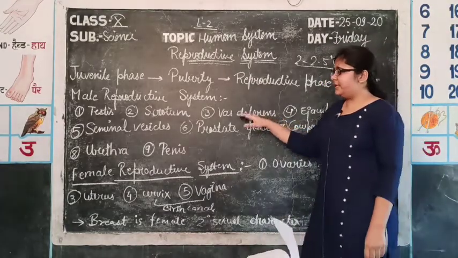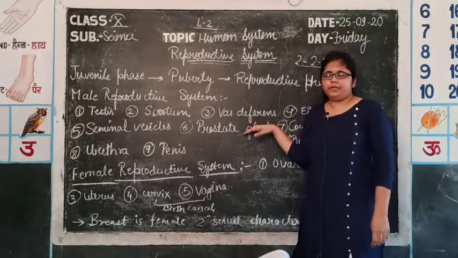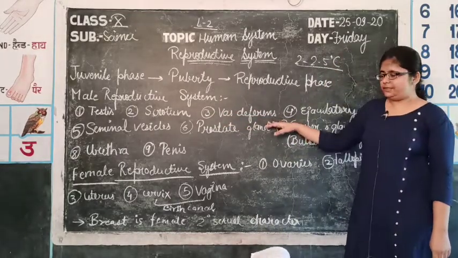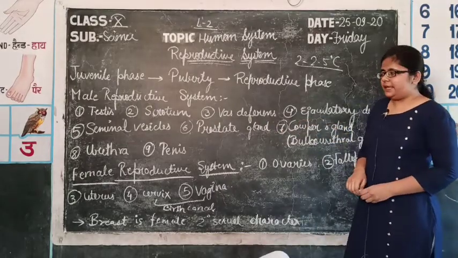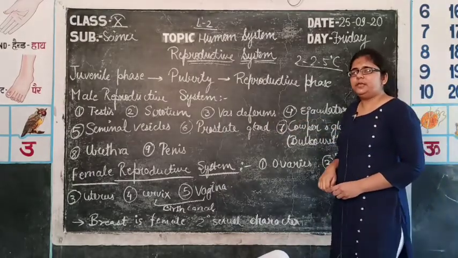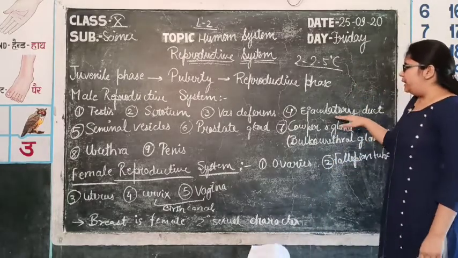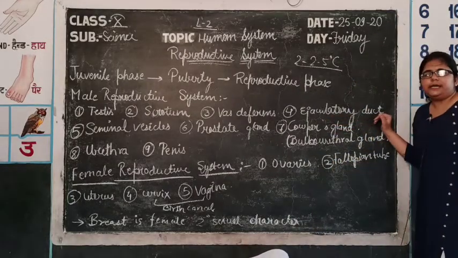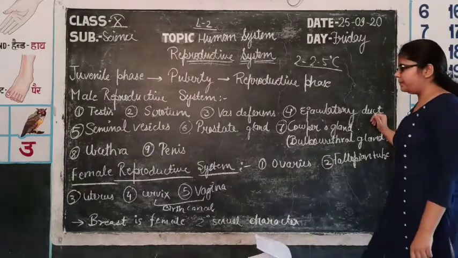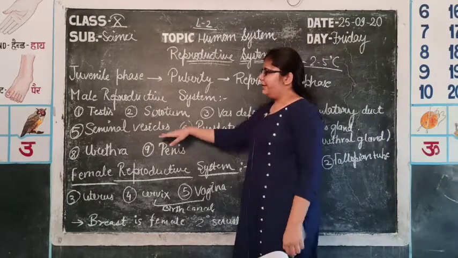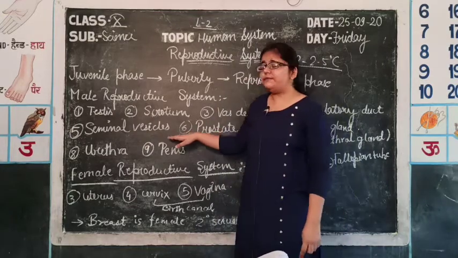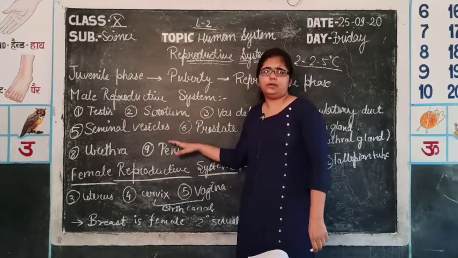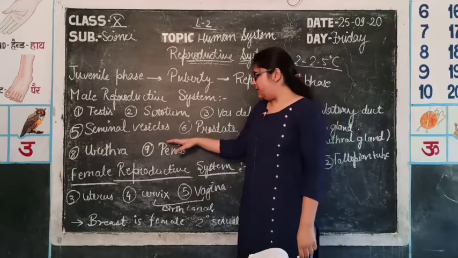Sperm flows from the testis to the abdominal cavity in this tube, that is the vas deferens. Then it combines with the secretion of the seminal vesicle, which is a gland present in the male body. Then it becomes another duct, that is the ejaculatory duct. After that, in the seminal vesicles, there are many secretions which make a part of semen. Semen is a sticky part in which sperms are present.